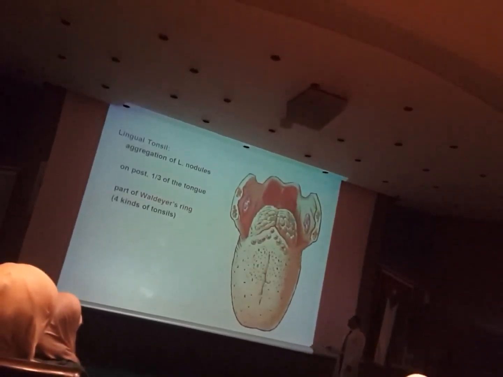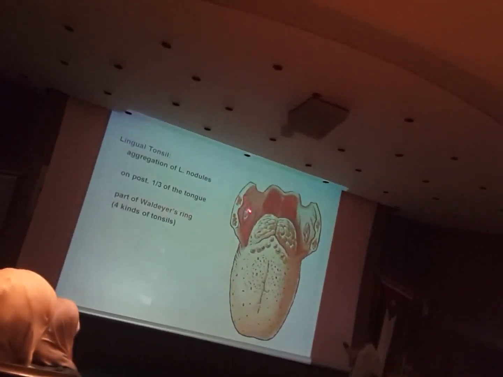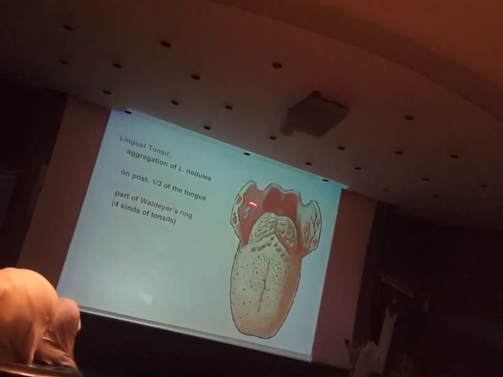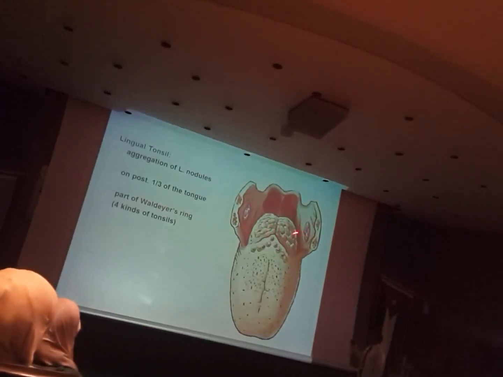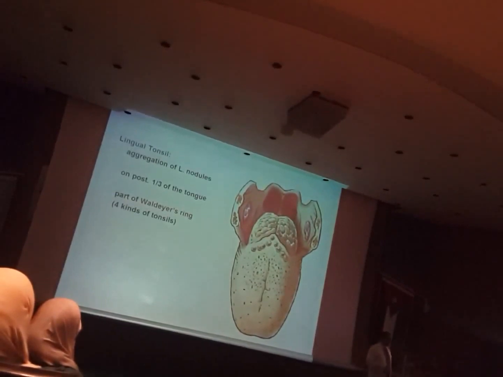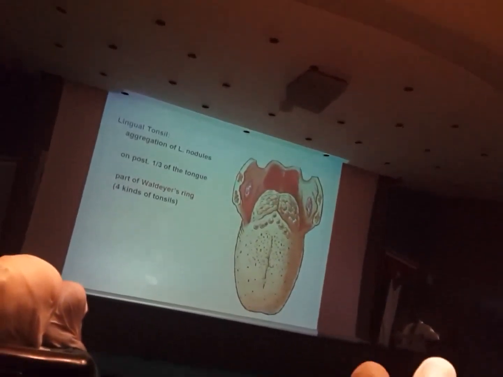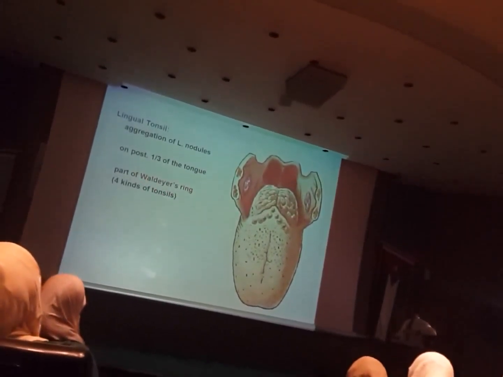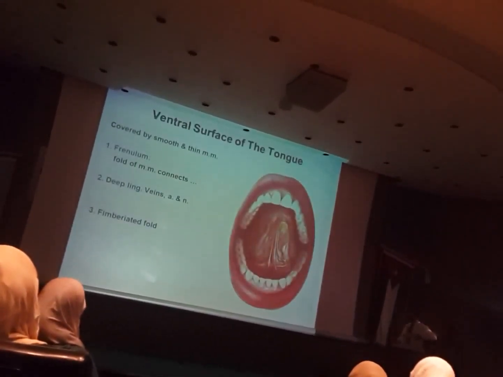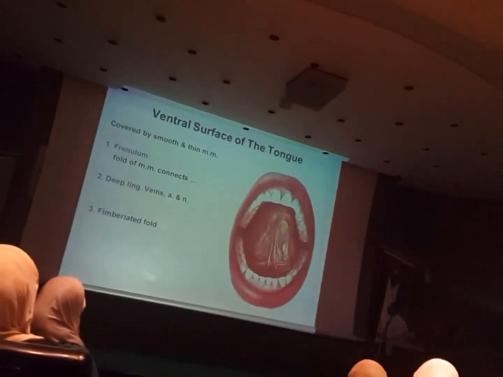Okay? Those 4 tonsils, you see the most common of them here, you know them. Those we call palatine tonsils, which are the tonsils. Okay? There is the lingual tonsil. Those 2 kinds, one palatine, one lingual. Okay? The palatine and lingual tonsils are in the oropharynx. There are also the tubal and pharyngeal tonsil, the adenoid, in the nasopharynx. We will talk about them. All together form what we call Waldeyer's ring. So the lingual tonsil is part of Waldeyer's tonsillar ring.